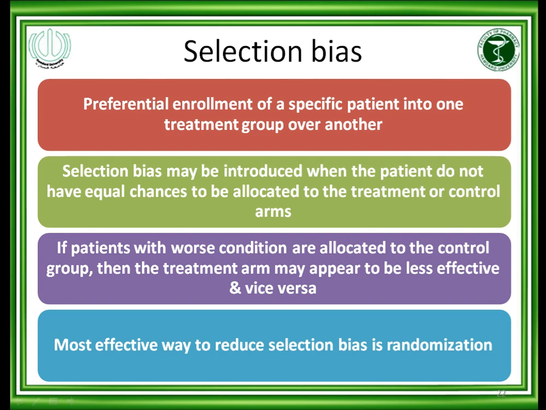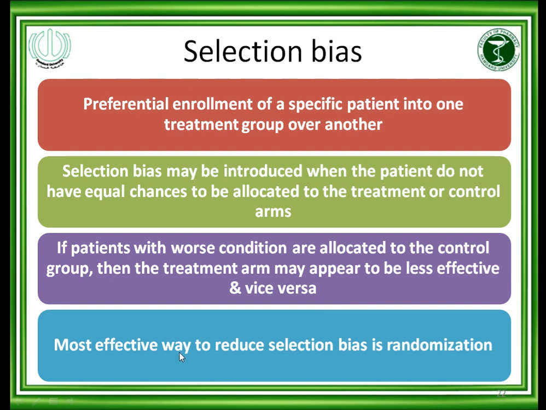This problem occurs when patients cannot decide, or the investigator or the patients themselves decide whether they want to go into the treatment group or the control group. If patients with worse conditions are allocated to the control group, the treatment arm may appear to be more effective, or vice versa. So this problem will occur.